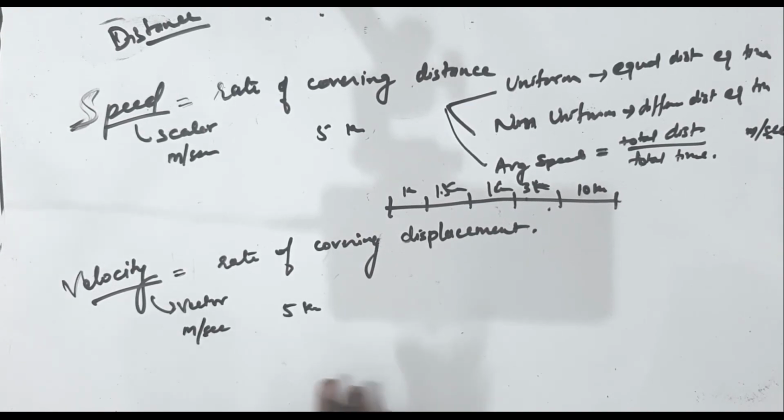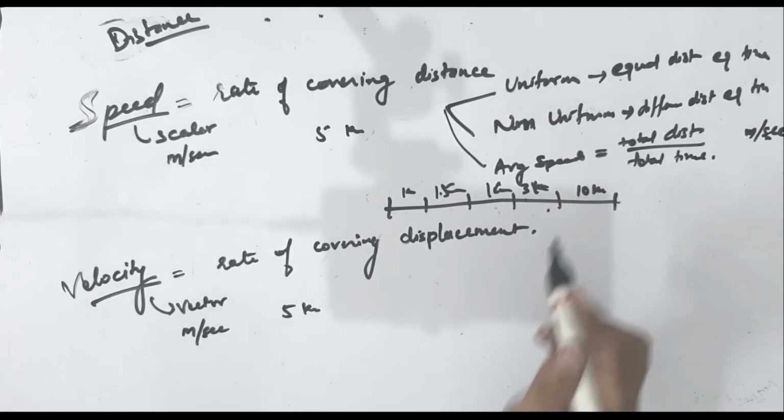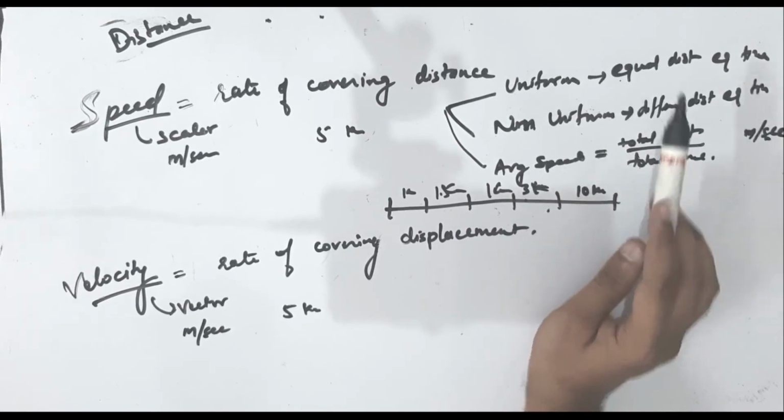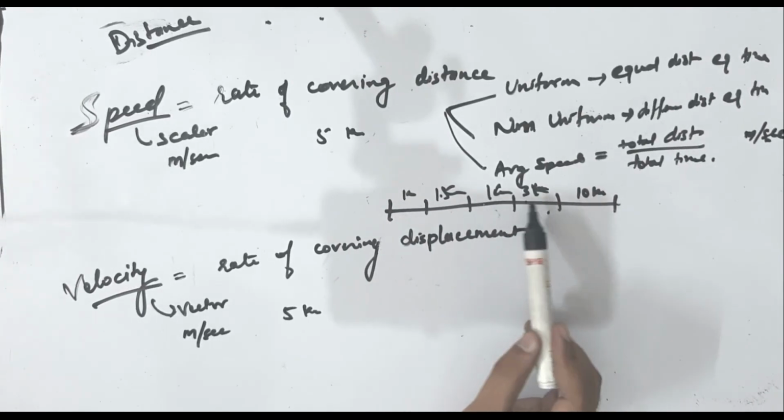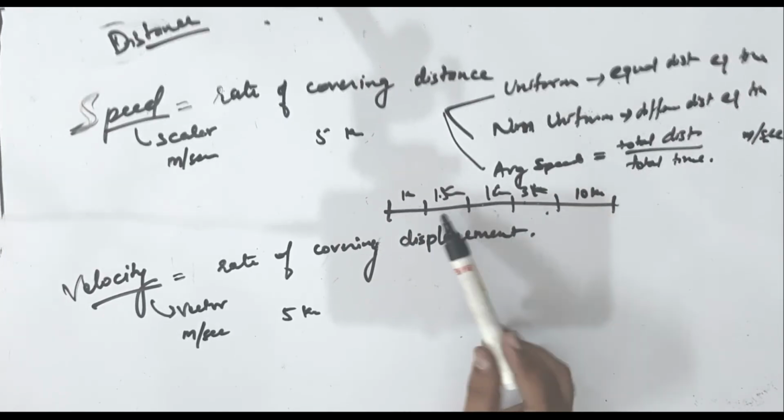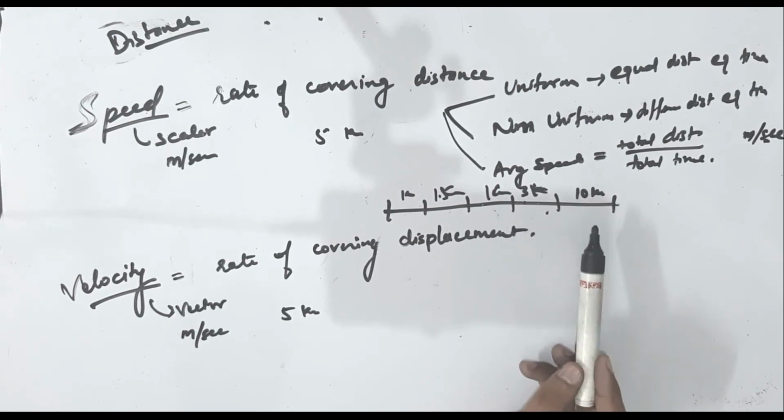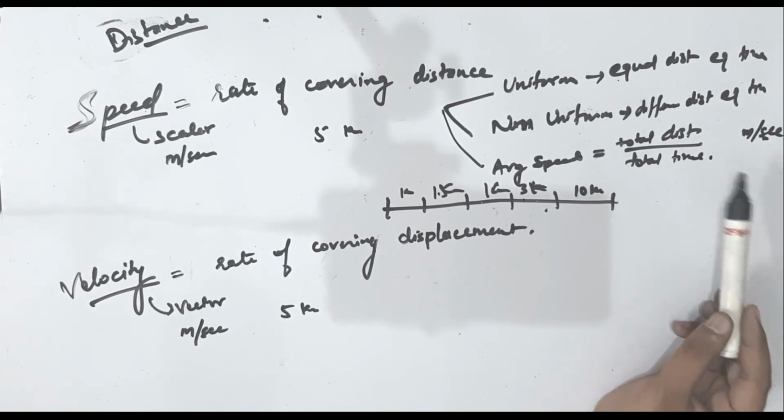Once again, what is speed? Speed is the rate of covering distance. It is of 3 types: uniform speed, non-uniform speed, and average speed. Uniform speed is when you cover equal distance in equal intervals of time. Non-uniform speed is when you cover different distances in equal intervals of time. Average speed is total distance upon total time.